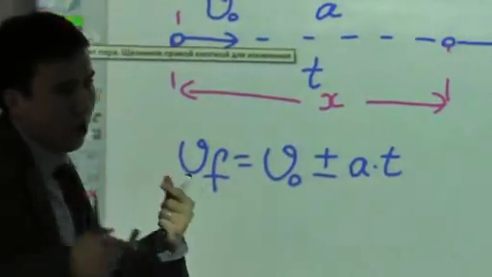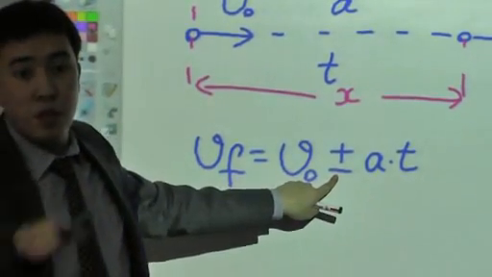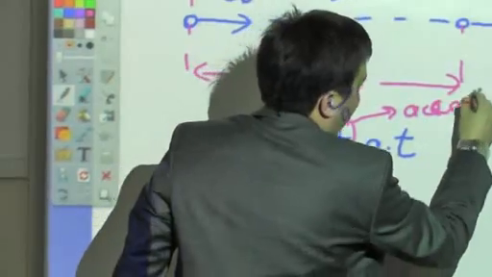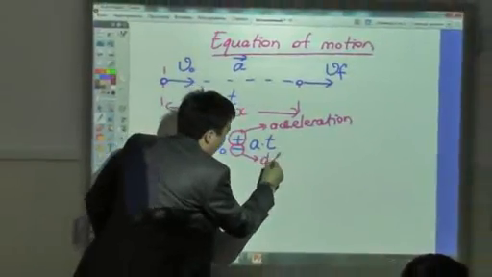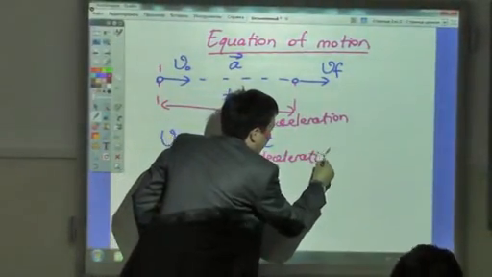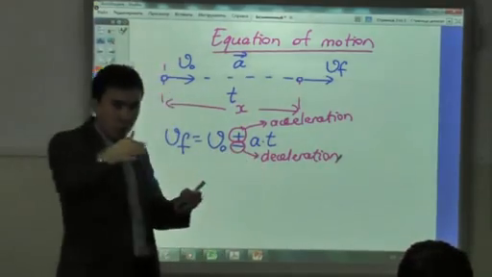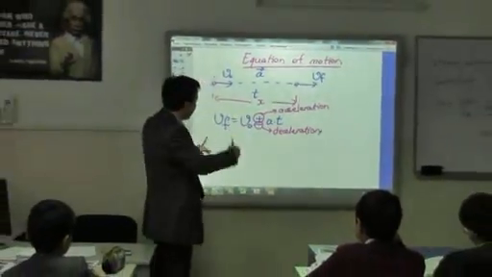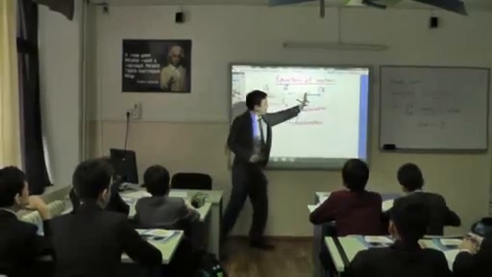So who can guess when we use plus or minus? Yes. When it is acceleration, we use plus. So we accelerate, the velocity is rising up. But when we use the minus, it is deceleration. What is a deceleration? Торможение. When the car is going to stop, slow down. So we call this one deceleration. We just learned it at the last lesson, yes? Yes. As I guess.